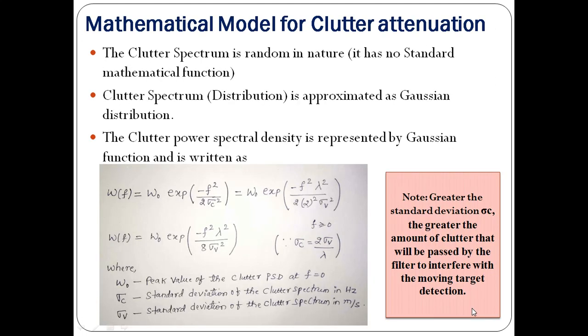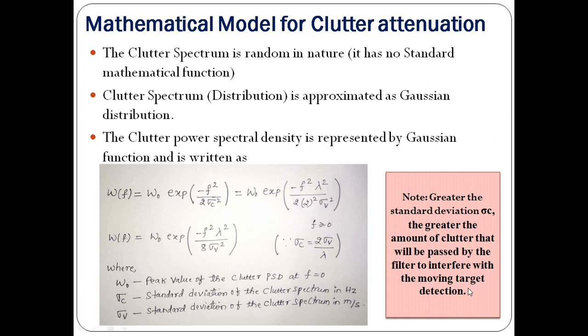In order to understand the nature of the clutter spectrum and the behavior of the clutter, we need to model it. If the clutter spectrum is deterministic, we can easily model it. If it is random in nature, then we have to take some standard mathematical function which is almost the same as the clutter spectrum, so that we can approximate it.